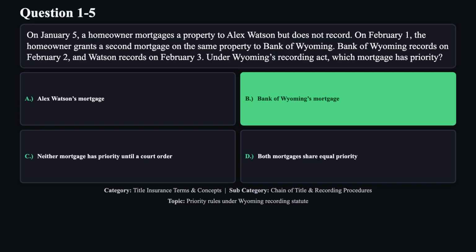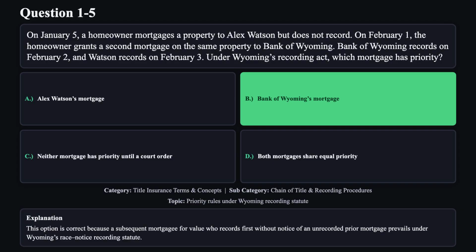The correct answer is B. This option is correct because a subsequent mortgagee for value who records first without notice of an unrecorded prior mortgage prevails under Wyoming's race notice recording statute.